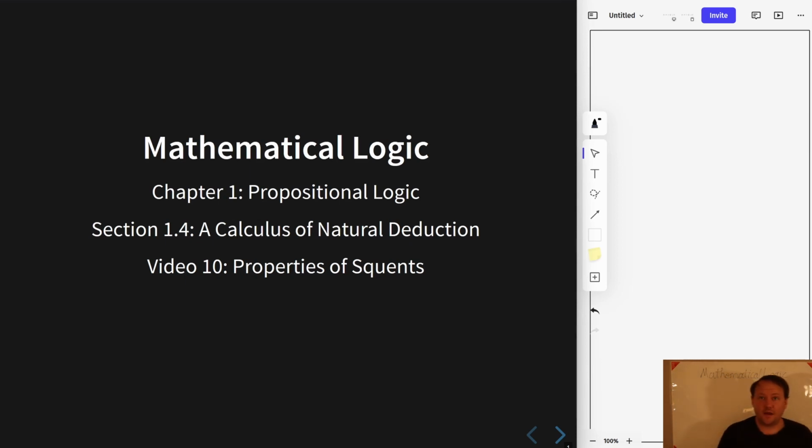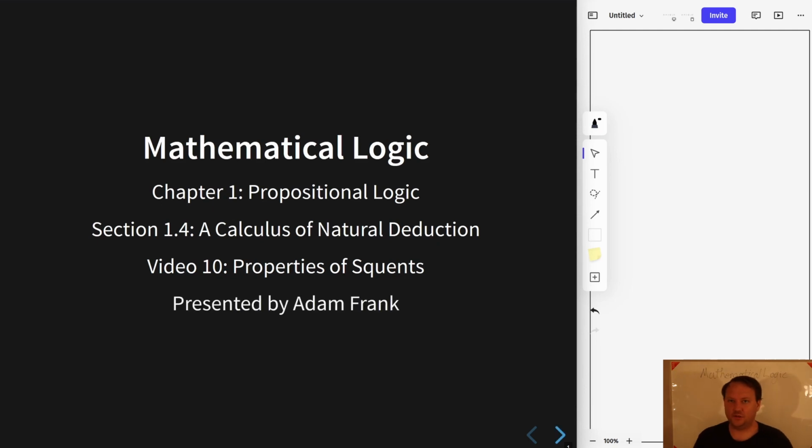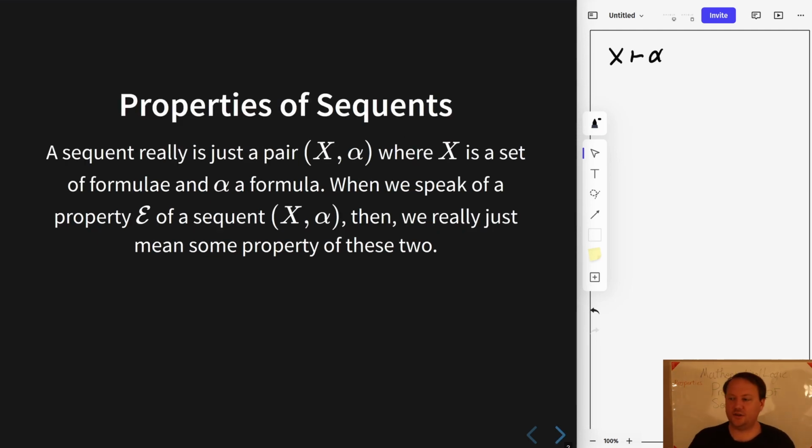Welcome to the next video in the mathematical logic series, this time talking about properties of sequents. Let's recall that a sequent is a pair. In particular, it is a pair where the left coordinate is a set of formulae, the right coordinate is some formula, and it is a pair that comes from our derivation system, right? Some pairs are not, but the ones that we call sequents are pairs that were produced by the deductive system that we talked about in past videos.